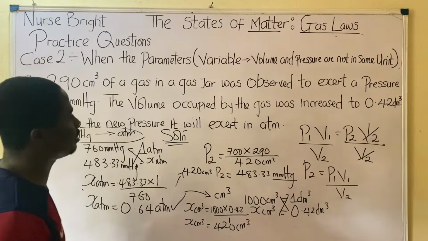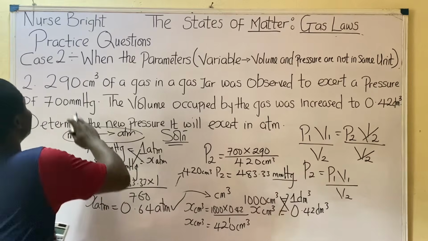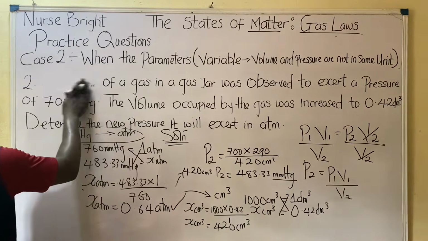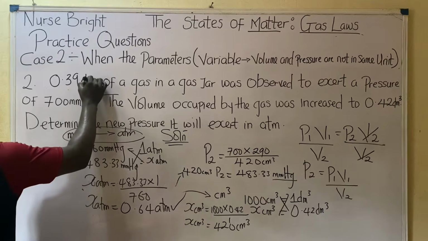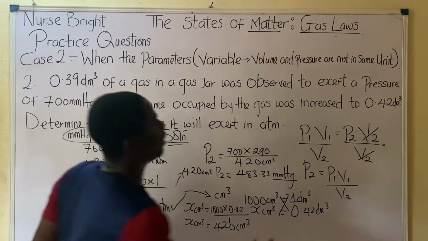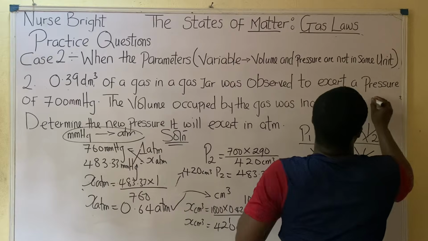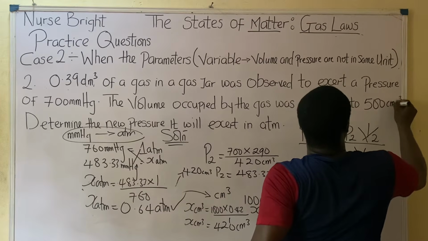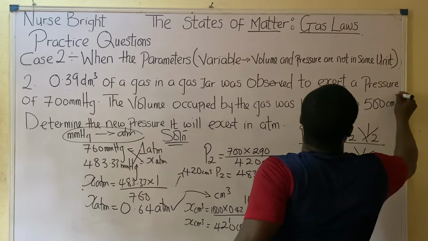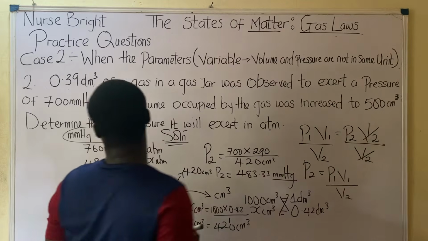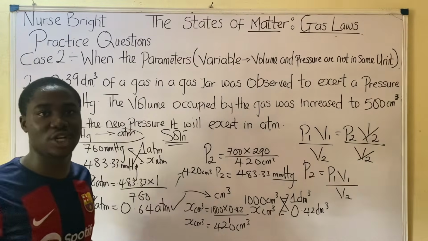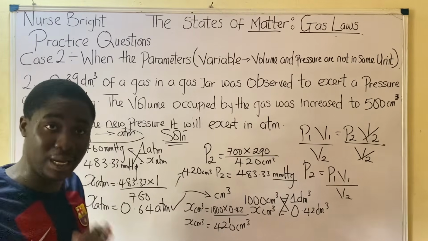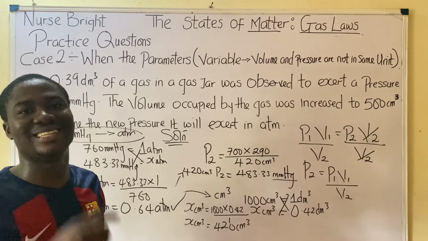Now, here is your own practice question. So you solve and provide the answer in the comment section. Let's say here was 0.39 dm cube, whereby here was 500 cm cube. Okay, so I think it's okay. So work it out yourself. Here remains the same. I've changed the value. Work it out carefully and get the answer.